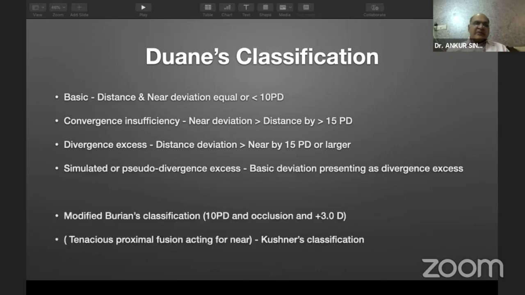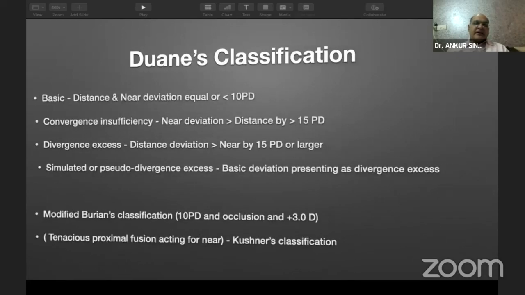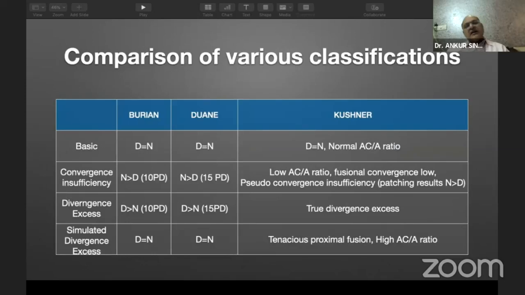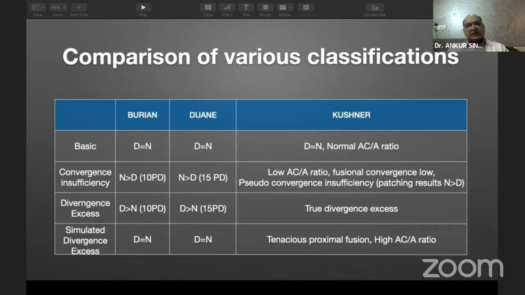So this is a little bit of a modified classification from Burian's, where 10 prism diopters was used to delineate between these. And then Kushner used tenacious proximal fusion, which can act as a confounding factor for pseudo divergence excess or simulated divergence excess type of basic intermittent exotropia. Now, this is a table which compares all the three classifications, but I'm not going into detail.